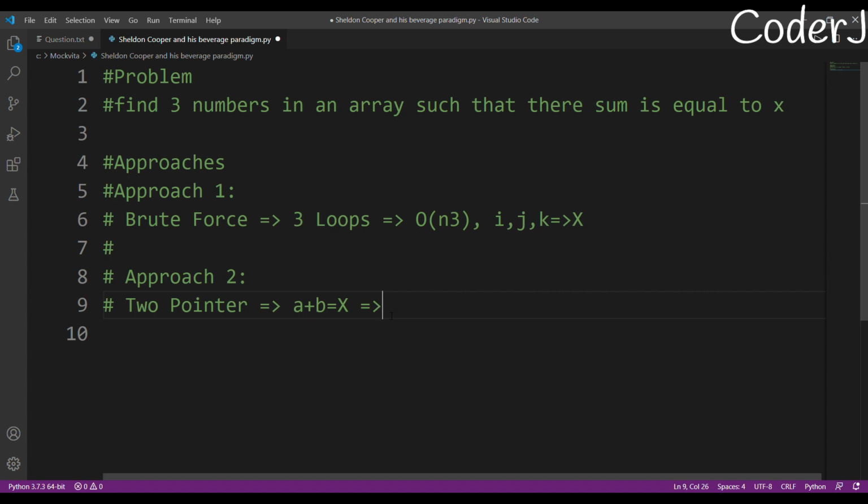You are given an array, and you have to find two elements such that their sum is x. Okay, now think, what will you do? Most of us, the first thing that we get in our mind is to iterate, use two loops and check all the possible combinations, and it will be of complexity n square, right? But what if I say, can you do this in O(n)?